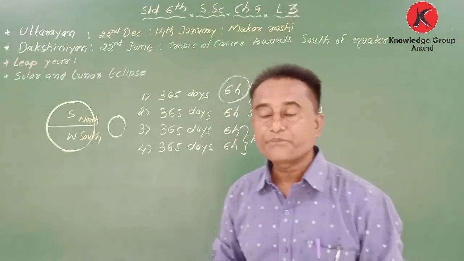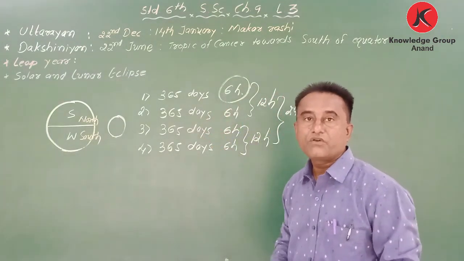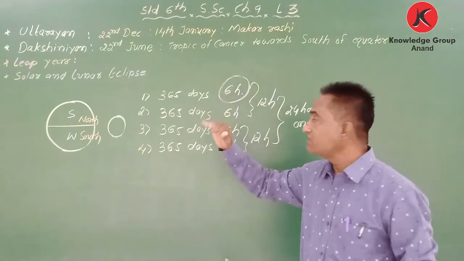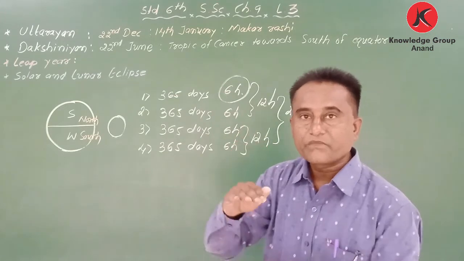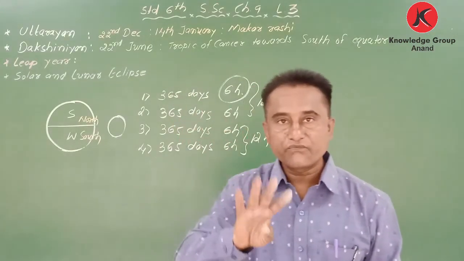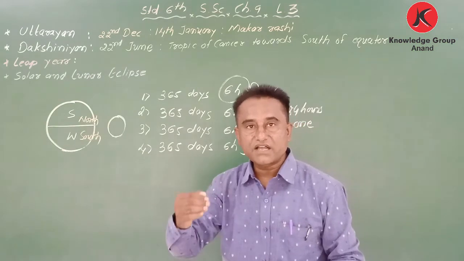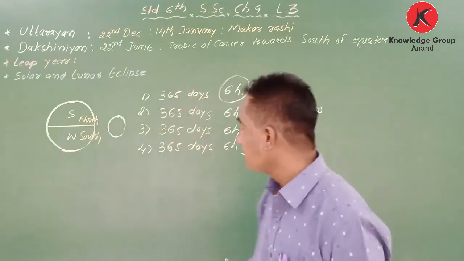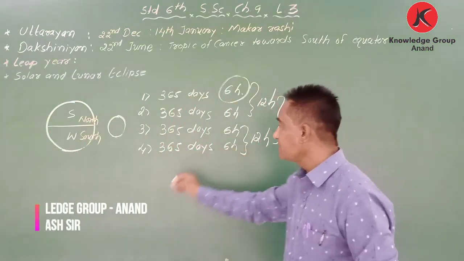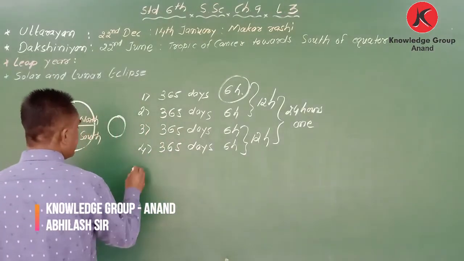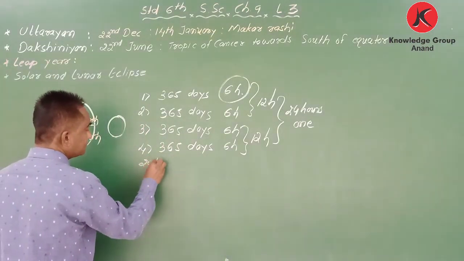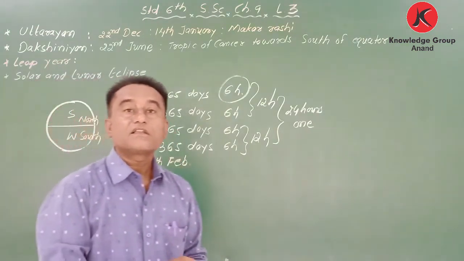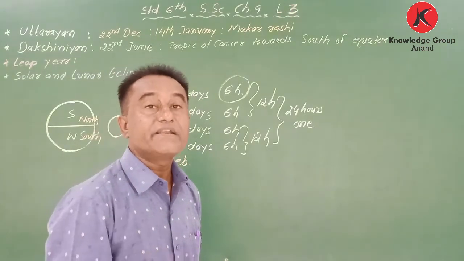Why is there a leap year? So this is the calculation. Okay, because we are not counting 6 hours. 6 hours are there, we are not counting, but these 6 hours we are keeping in pending. When it becomes 24 after 4 years, this 6 hours, 6 hours, 6 hours and 6 hours, and when it becomes fully one day, that time we count one more day, and that is added, and that is why 29th February we are considering as a leap day. Okay, leap year and leap day.